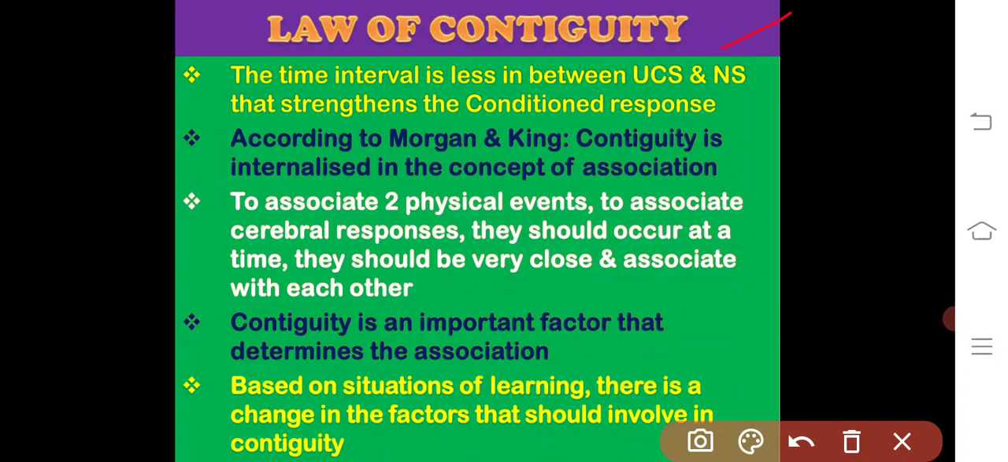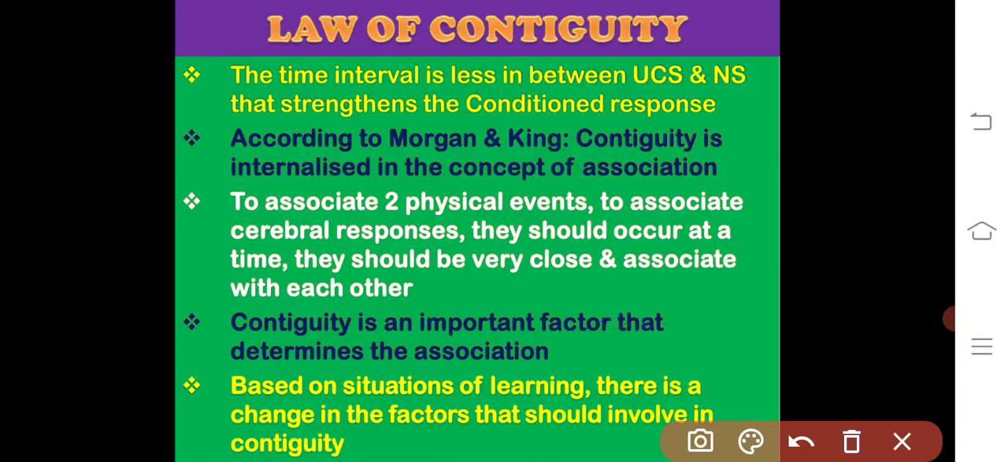The time interval is less between the unconditioned stimulus and the neutral stimulus. That strengthens the conditioned response of the organism. According to Morgan and King, contiguity is internalized in the concept of association. In order to associate two physical events or to associate cerebral responses, they should occur at a time. They should be very close and associate with each other, because contiguity is an important factor that determines the association.